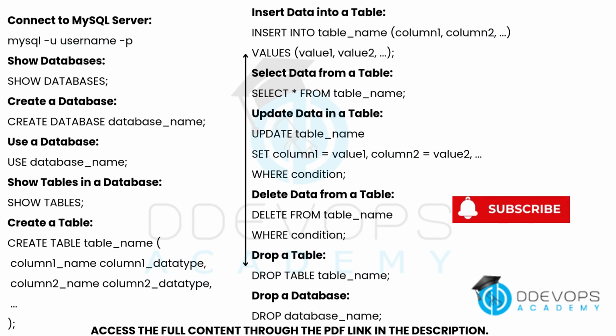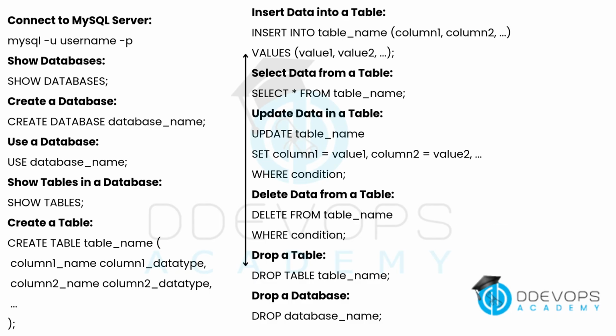Query languages and MySQL basics. Let's talk about the languages used to interact with databases. SQL, or Structured Query Language, is the standard for querying and managing relational databases. PL/SQL is Oracle's extension for procedural programming. T-SQL is Microsoft SQL Server's version, also supporting procedural logic. PL/pgSQL is used in PostgreSQL for advanced scripting. For NoSQL databases, we use different languages: MQL for MongoDB, CQL for Cassandra, Gremlin for graph databases like Apache TinkerPop.